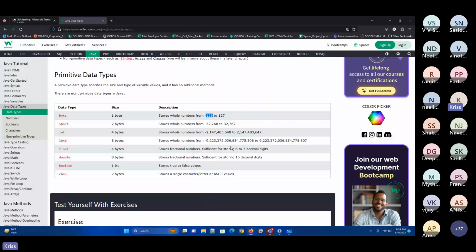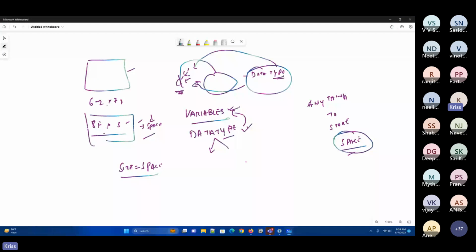Now the range of this particular byte, what the byte can store, is minus 128 to 127. This means it starts from minus 128, minus 127, minus 126, and so on, minus 2, minus 1, 0, 1, 2, 3, 4, up to 126, 127.